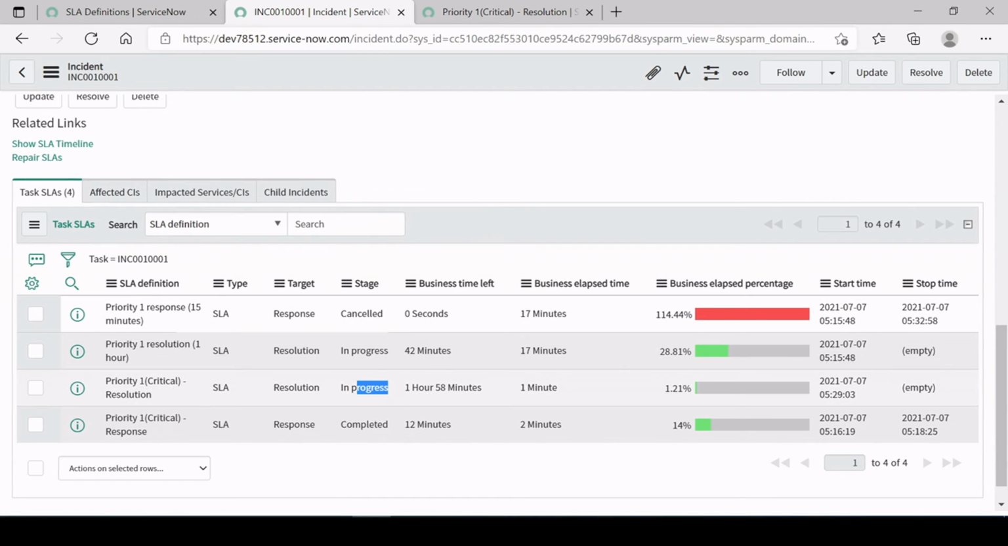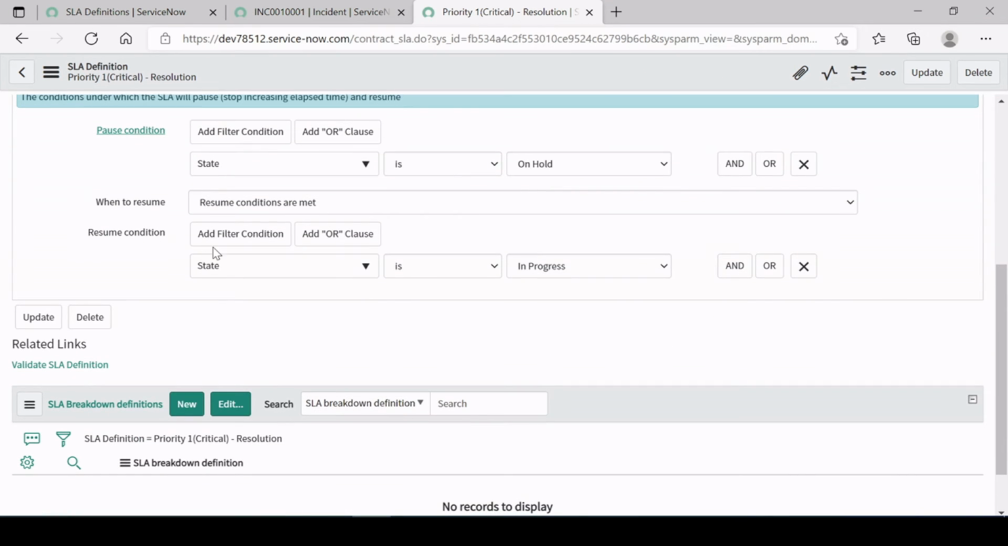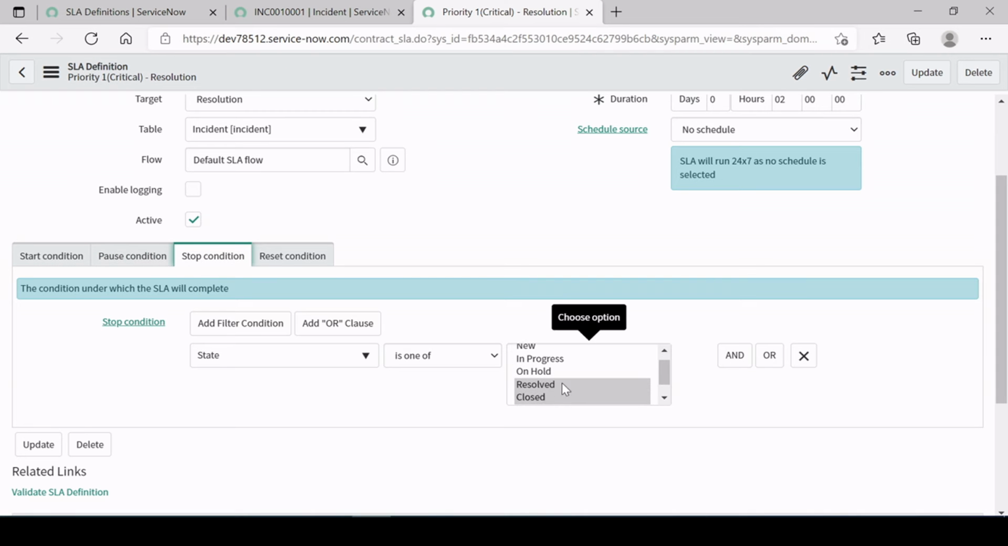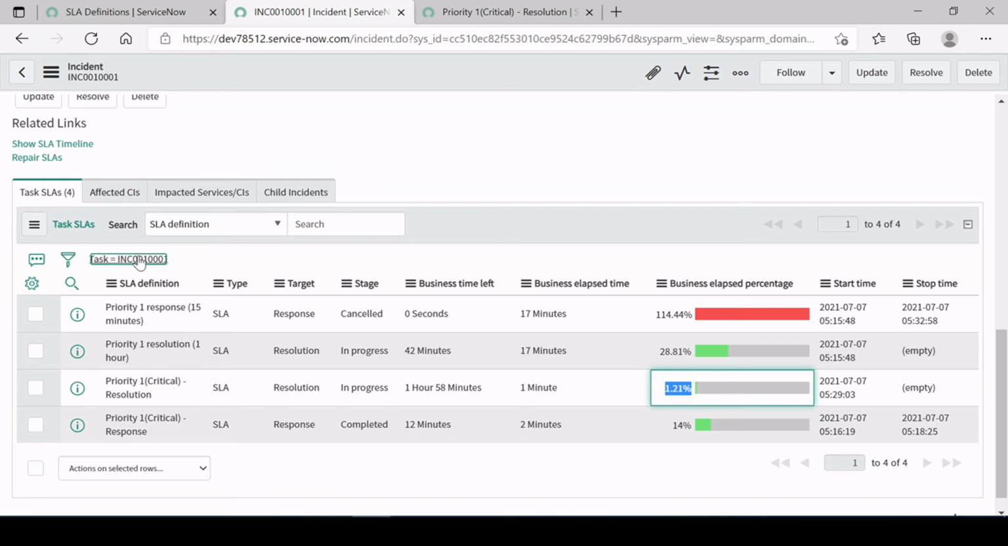Now as you can see here, now it's become in progress. So here it's started. We forgot to give the resume conditions over here, so it kept it on hold, but we didn't say when it will resume again, right? Now second last one, we are going to check once we resolve or close this, then it should also get completed over here, right?